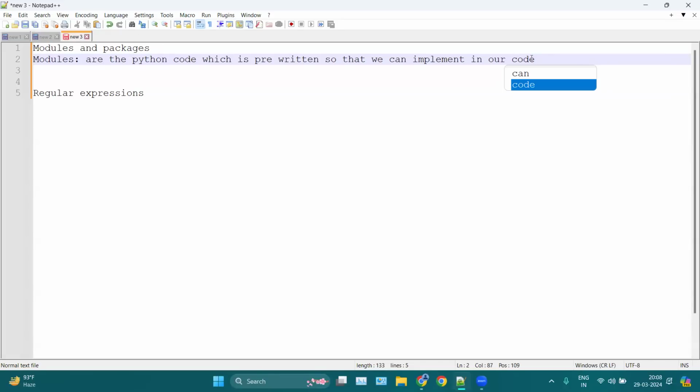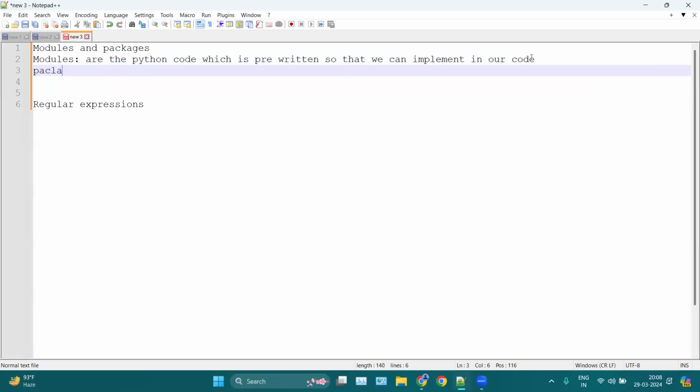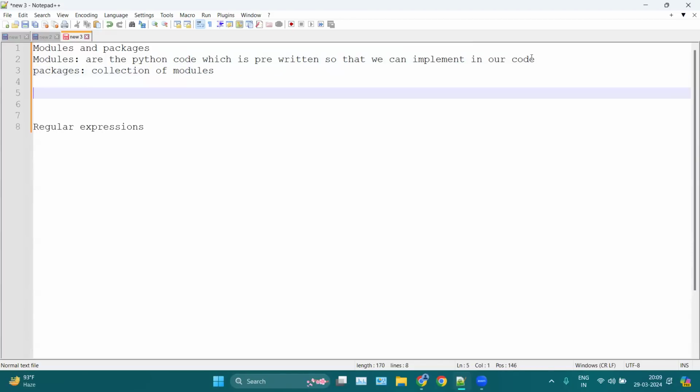And what are packages? Packages are a collection of modules, and modules are just a piece of file. For example, if I have hello.py, this is my Python file. Inside this Python file, I can implement anything, let's say a calculator.